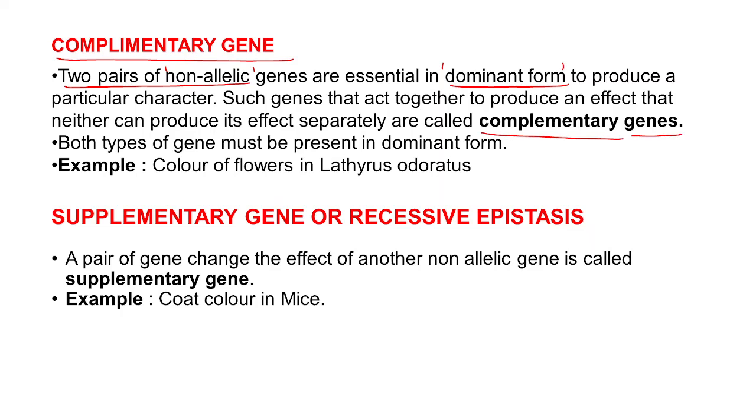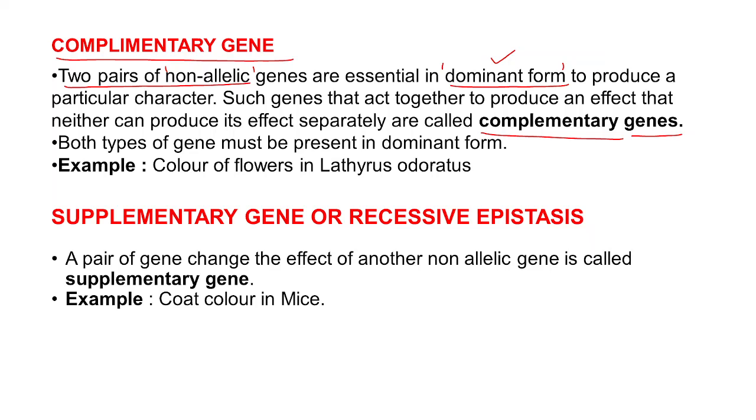Complementary genes are those which produce one particular character only when they occur in pair, that too in the dominant condition. But if they occur singly, in unpaired condition, even though they are dominant, they will not give rise to the character. They cannot produce a particular character.